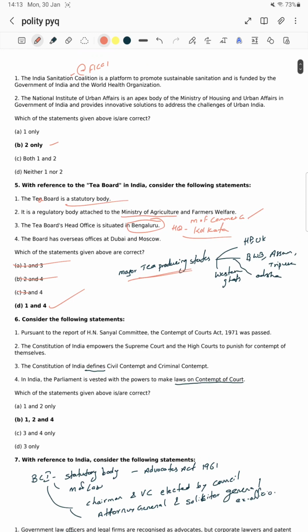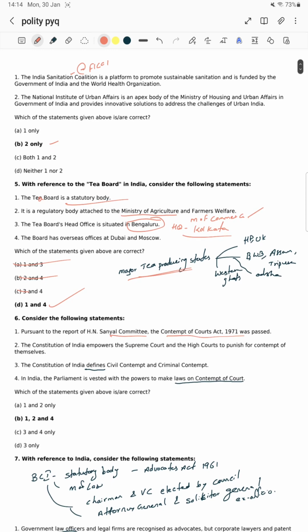Next, consider the following statements. Which of the statements given above is/are correct? See, they have asked about the committee. We don't have any clear idea about the committee. Let's see. Pursuant to the report of H.N. Sanyal Committee, the Contempt of Court Act 1971 was passed. We don't know whether the Contempt of Court Act 1971 was passed by this report or not. Just hold a minute. Let's see whether the elimination round will work or not.